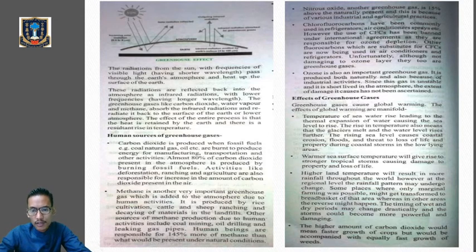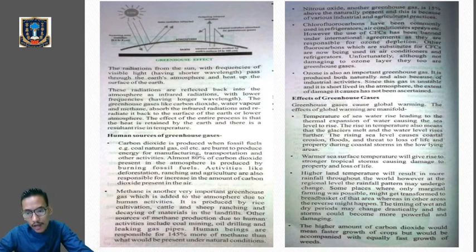Some places where only marginal farming was possible might get transformed into the breadbasket of the area, whereas in other areas the reverse might happen. The timing of the wet and dry periods may change drastically, and the storms could become more powerful and damaging. So we can say that global warming will bring a change in the climatic pattern of a place. Clear? It will change the rainfall in a particular habitat or place.